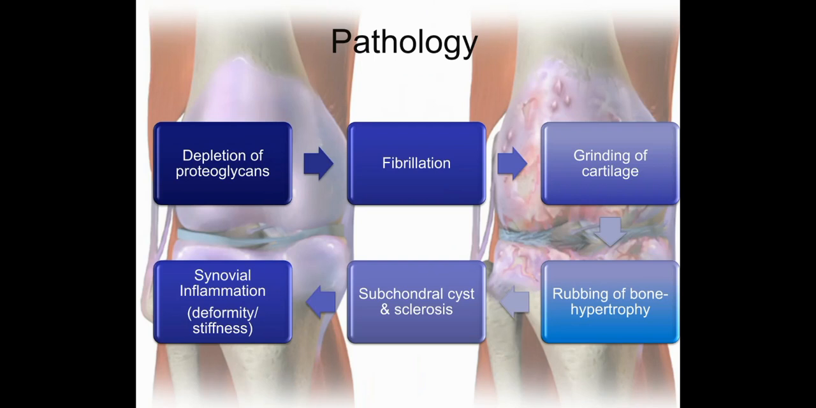Next there will be synovial inflammation, and deformity and stiffness can be present. Because of synovial inflammation and all these pathological changes taking place in the knee joint, the knee joint will go for deformity and stiffness will be there. So deformity can be either genu varum deformity or genu valgus deformity. Varum deformity is most commonly seen in case of OA of the knee joint. Valgus deformity is also seen, but it is less common.